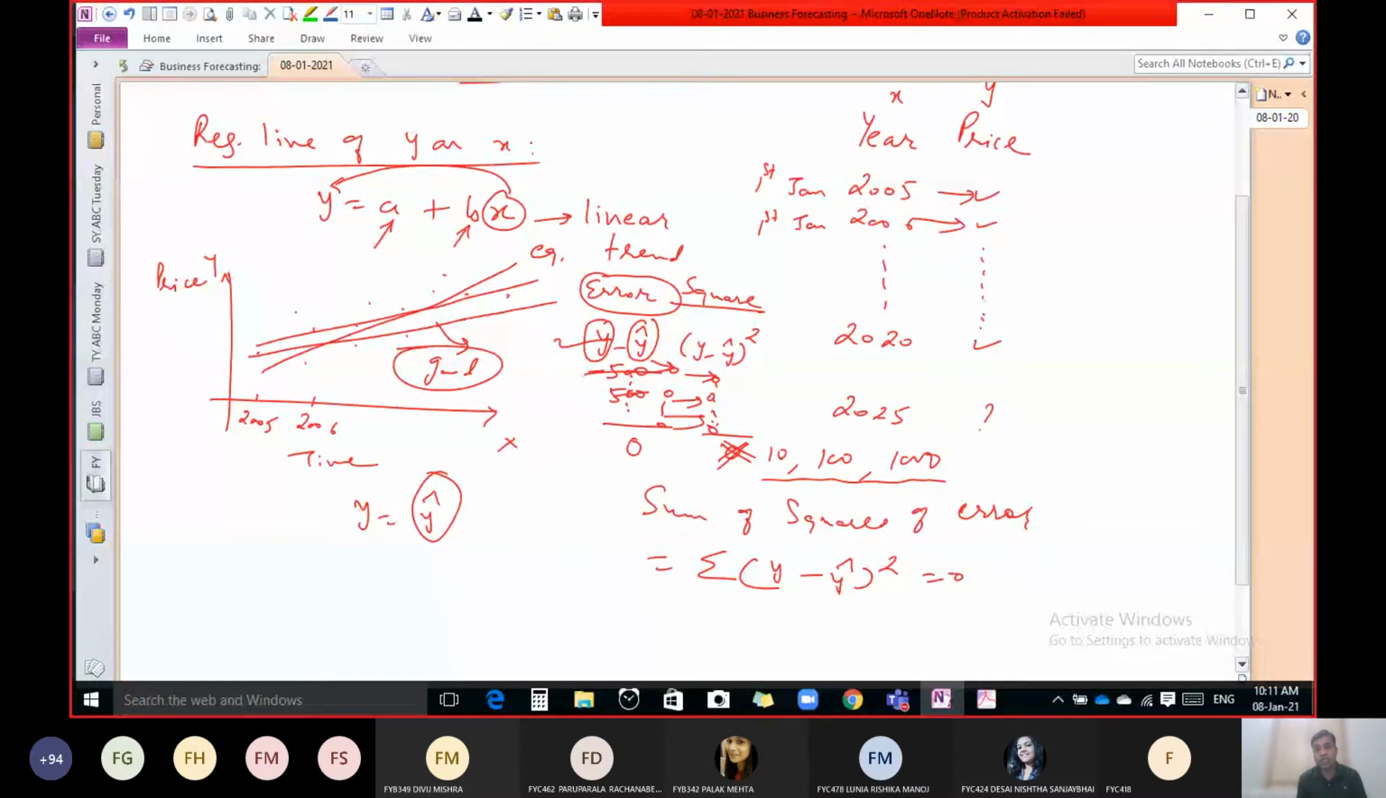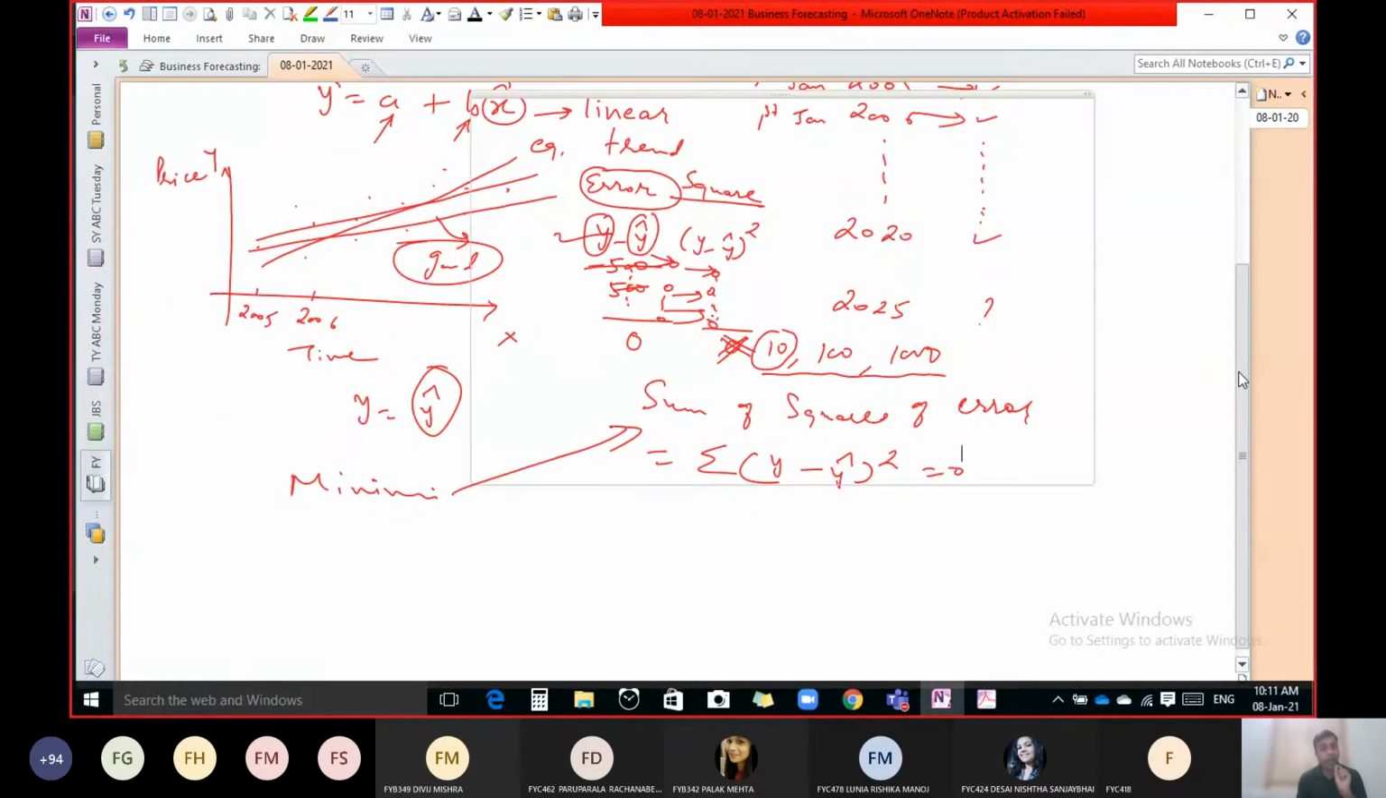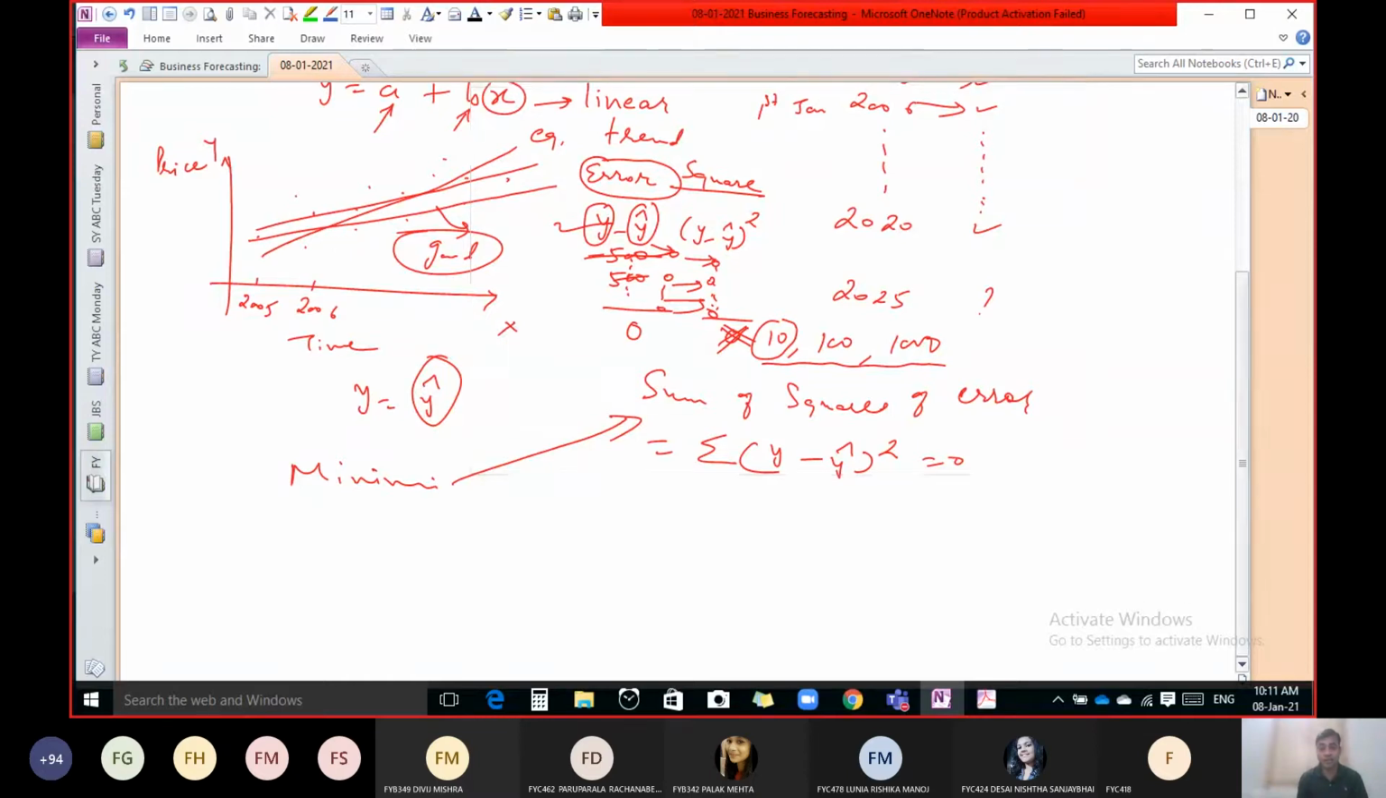So what is our main objective? Our main objective is to minimize this sum of square of error. And how to minimize? Minimize this sum of square of error, that is our objective. And how to minimize this sum of square of error, that we have to study in one method which is known as the least square method.